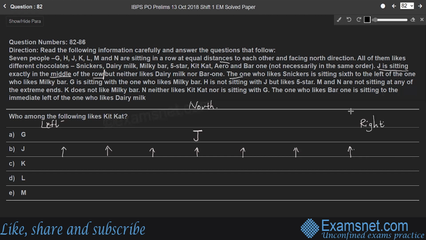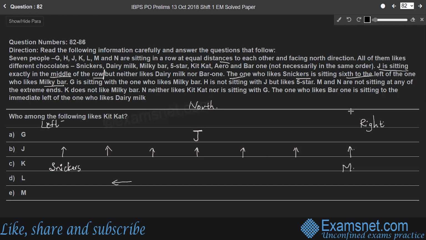And the next part, the one who likes Snickers is sitting sixth to the left of the one who likes Milky Bar. So the person sitting sixth to the left means the first person. To the left means this direction, right? So the first person likes Snickers and is sitting sixth to the left of the one who likes Milky Bar.